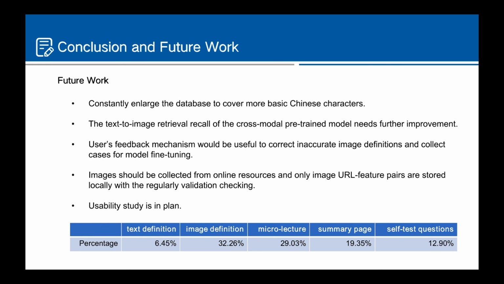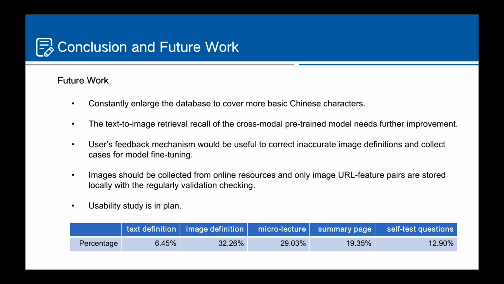In future work, we would constantly enlarge the image and video database to cover more basic Chinese characters. Besides, as we mentioned before, the text-to-image retrieval recall of the cross-modal pre-trained model needs further improvement. There are several ways, such as taking recall at 10 results to improve the performance, or building up a user feedback mechanism to collect the inaccurate image definitions, and collect good cases for model fine-tuning.